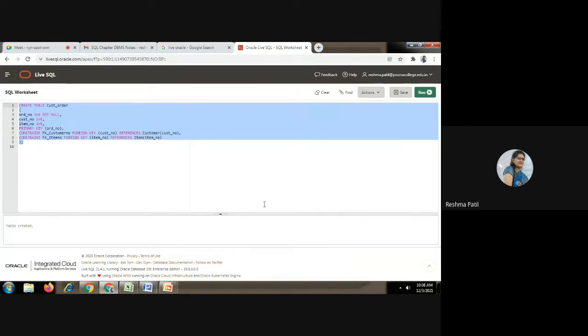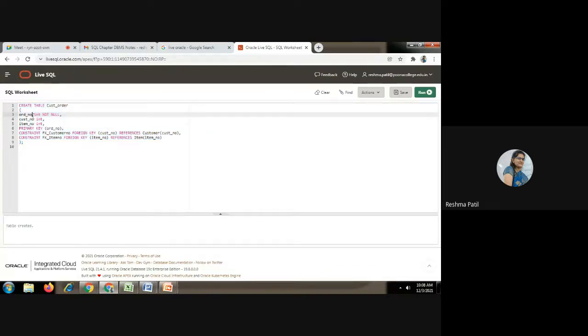So here we have seen the implementation of create table. Then how to assign a constraint on an attribute. This is one constraint, not null. This is the second constraint, primary key. Now here we have given the third constraint, foreign key. So how can we assign a constraint on a table? That part also we have seen, creation of a table and how we can assign the constraint on the table.